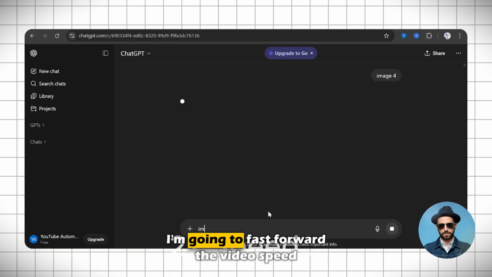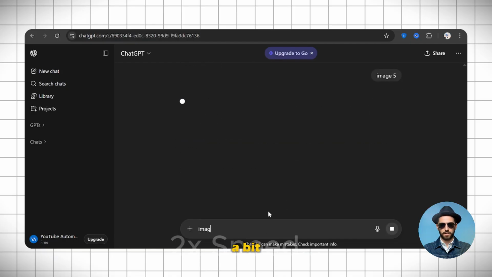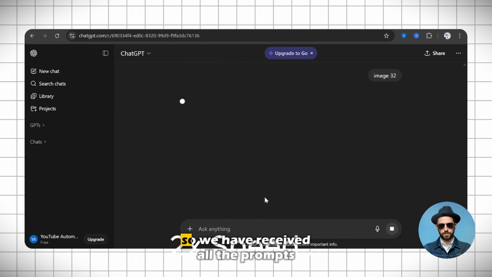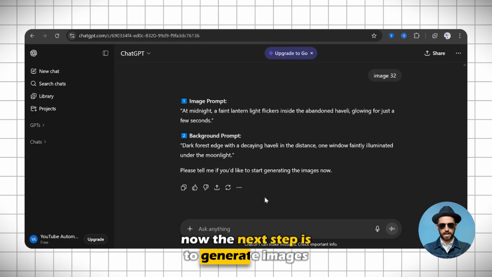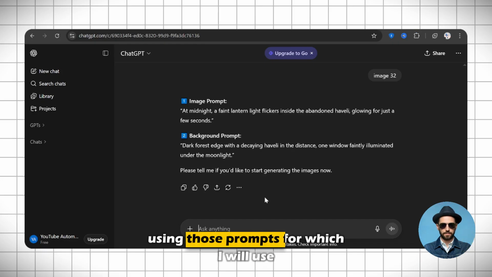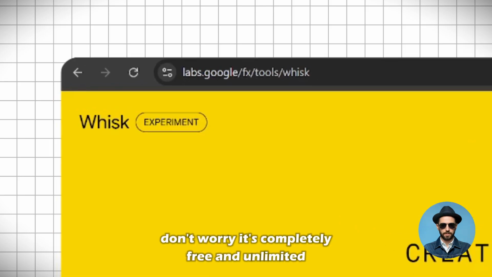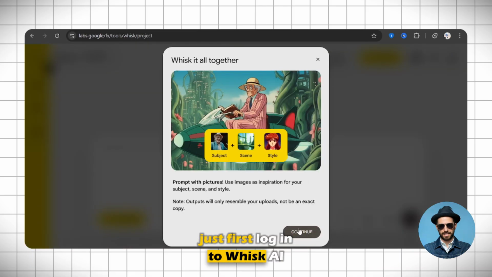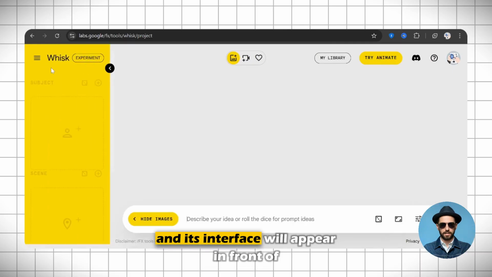Right now, I'm going to fast forward the video speed a bit because I'm just showing the part of generating the images in the same way. So we have received all the prompts. Now, the next step is to generate images using those prompts, for which I will use Whisk AI. Don't worry, it's completely free and unlimited. Just first log in to Whisk AI and its interface will appear in front of you.